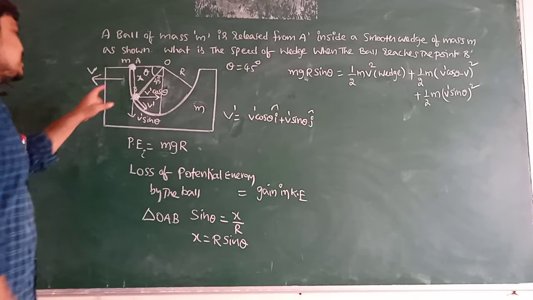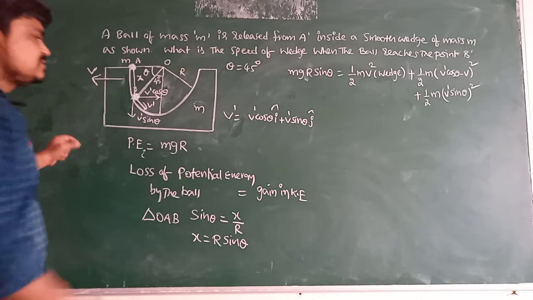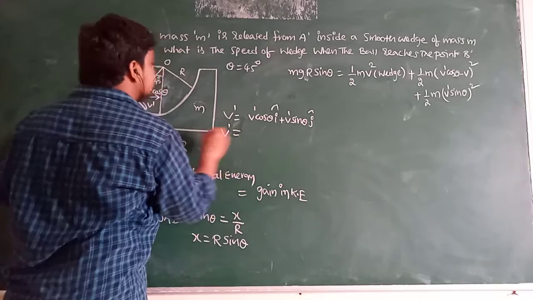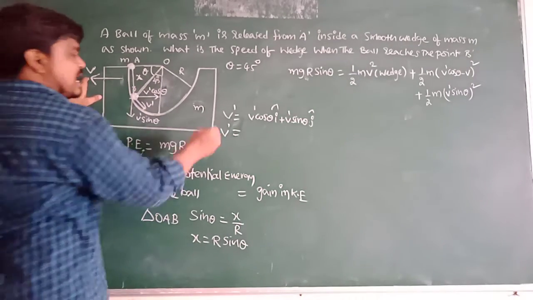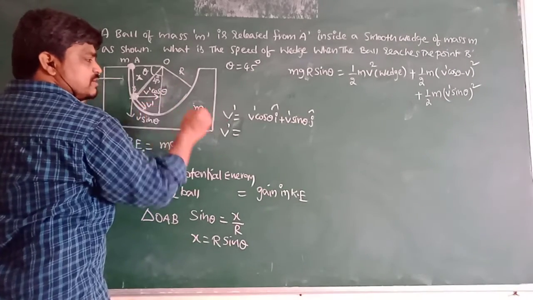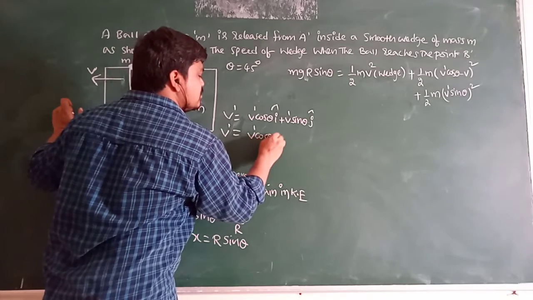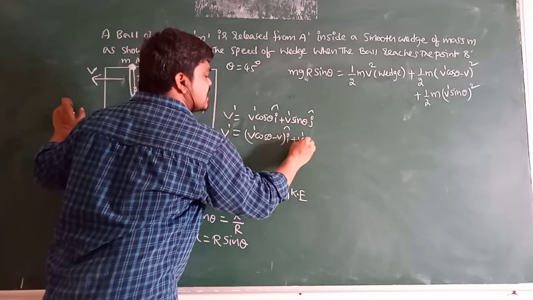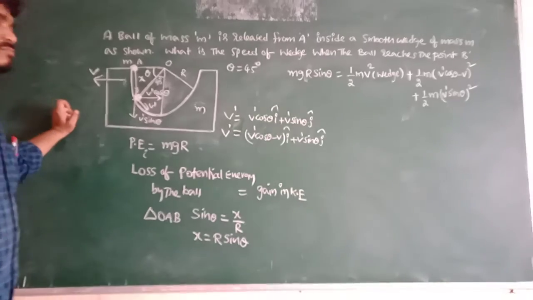But with respect to the wedge, velocity of the ball v dash is equal to, see, this is in a backward direction and this is in a rightward direction. So that's why v dash is v dash cos theta minus v i cap plus v dash sin theta j cap.